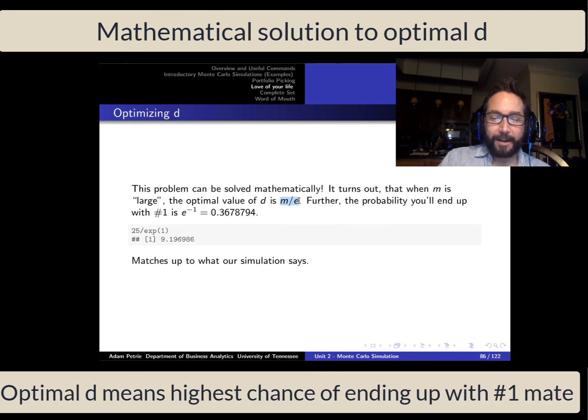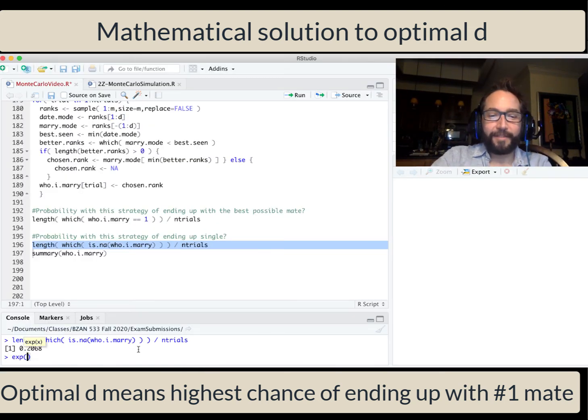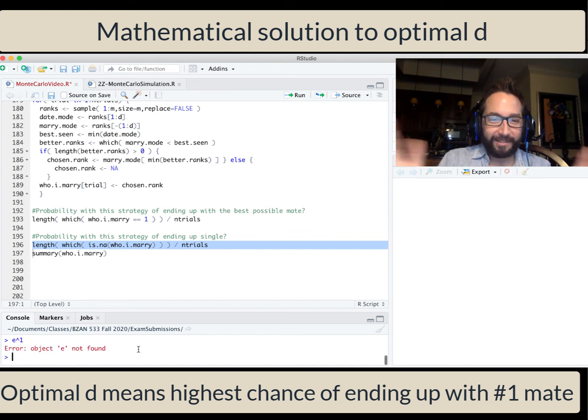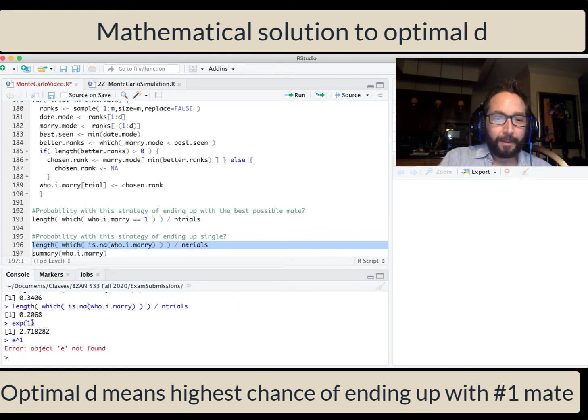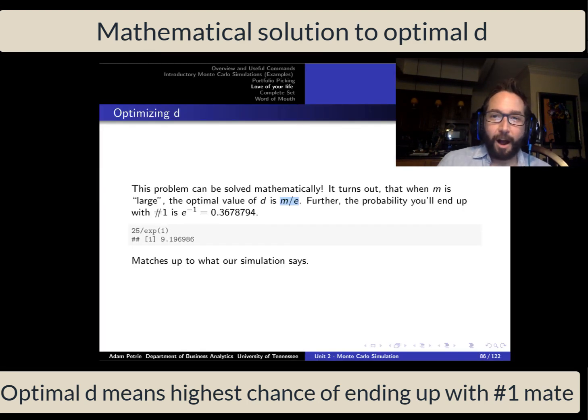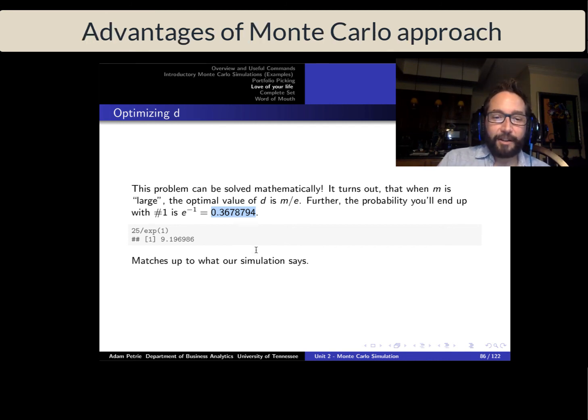It's just M divided by the number e. So how do you get e in R? It's kind of a funny sounding sentence. exp(1) here. You can't take e and raise it to the 1, R doesn't know about that. So just take M divided by e, and that is essentially the optimal value for D, the number of people you should have in date mode. And if you employ that strategy, you can show mathematically that the probability you'll end up with mate number 1 is 37%.